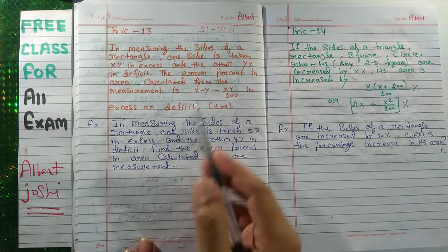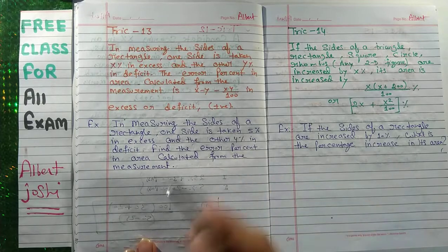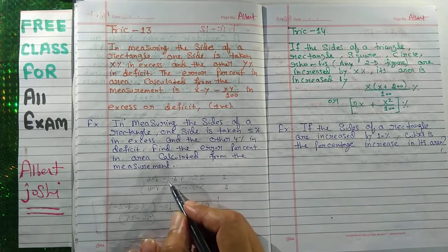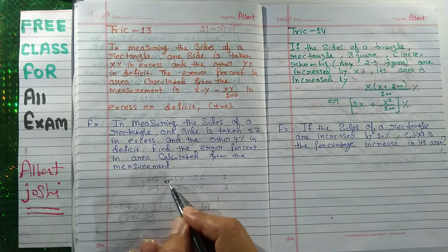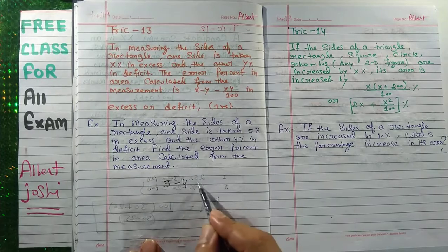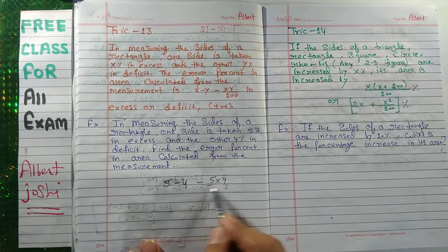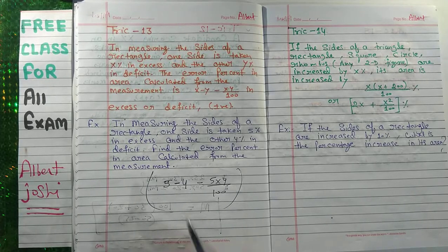One side you have increased and the second side you have decreased, so you have to find the overall area. So excess means plus 5, and deficit means minus 4, and plus into minus is minus, upon 100. This is your answer. So we have taken only 2 to 3 seconds.